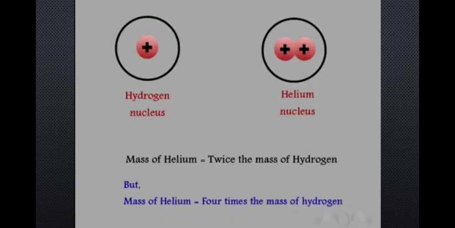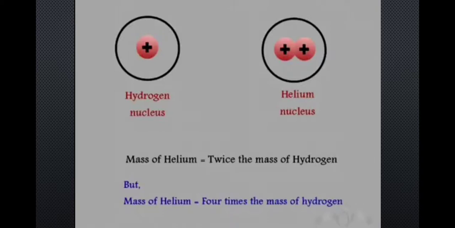As helium has two protons and hydrogen has one proton, but when experiments were performed, it was observed that the mass of helium was 4 times the mass of hydrogen. So, where is this extra mass coming from? Scientists concluded that there should be some extra particle present in the nucleus of the helium atom. This extra particle is giving the extra mass of the helium nucleus, and this particle should